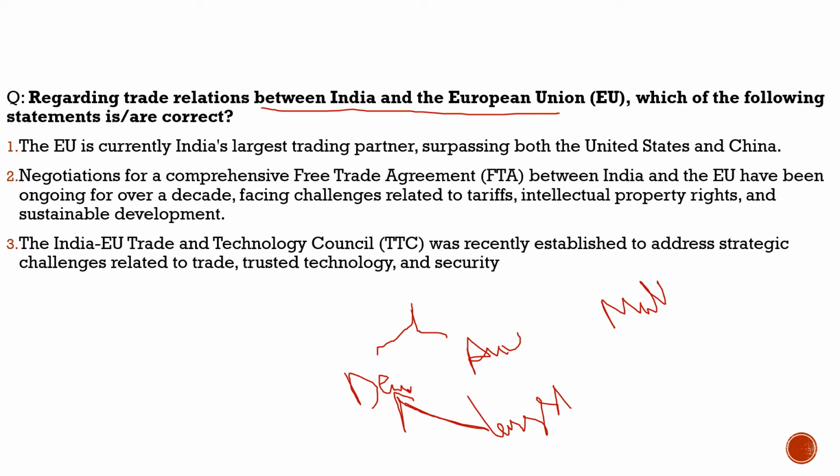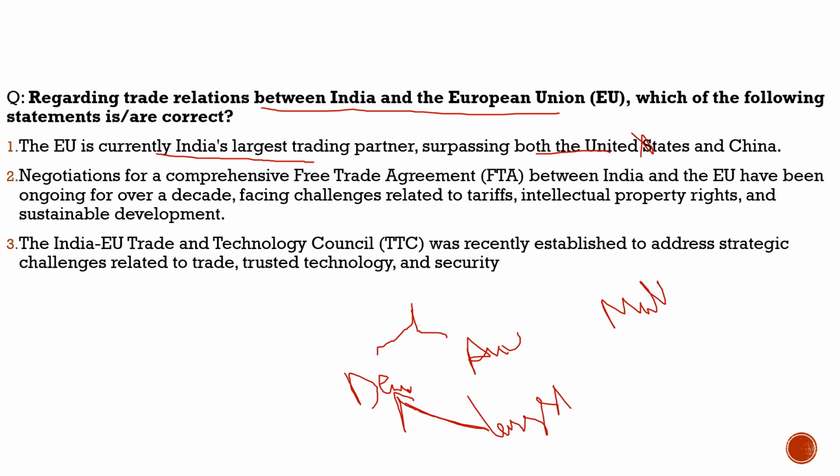So let's try to solve this question and understand more about the trade relation between India and the European Union. Here we can see the question: regarding the trade relation between India and the European Union, which of the following statements are correct? First statement: the European Union is currently India's largest trading partner, surpassing both the United States and China. Totally incorrect. It is not so.